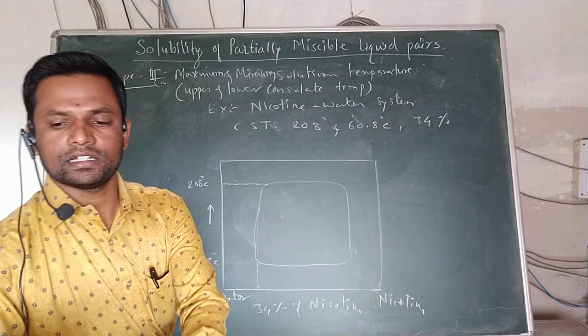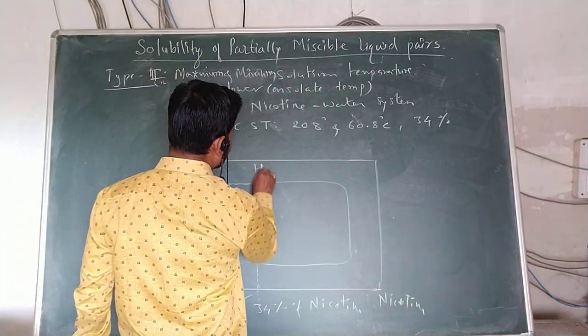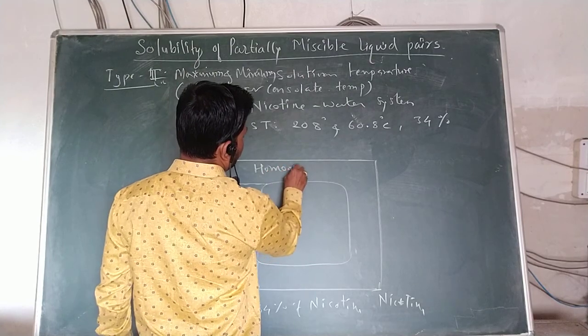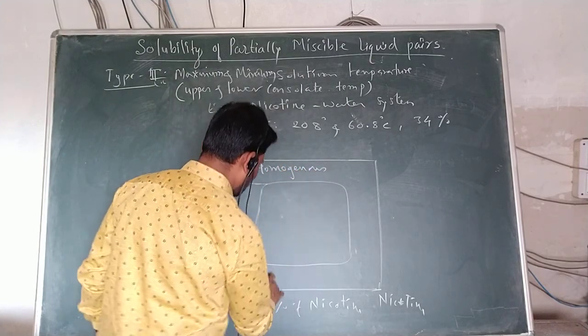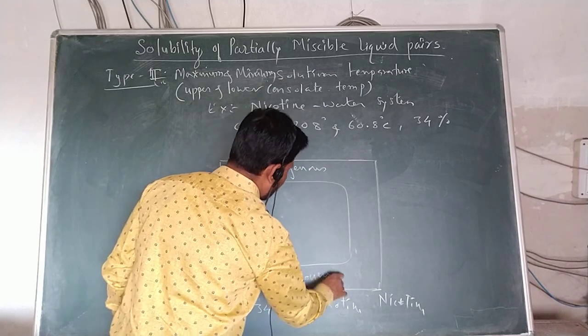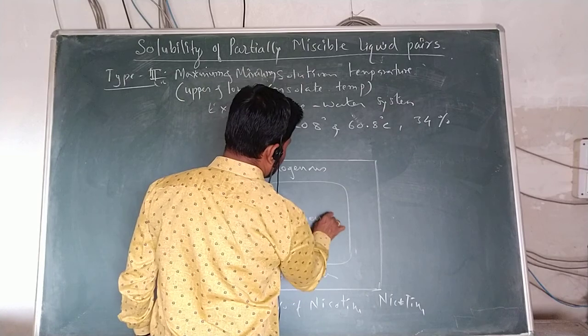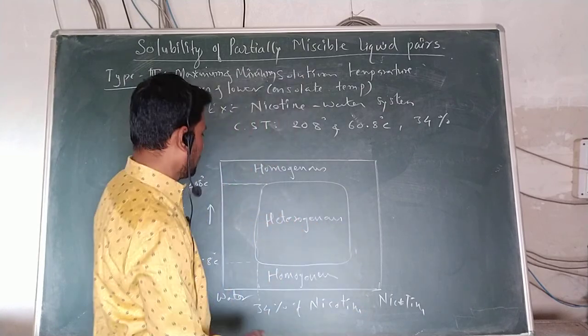What is important here? We have to understand very clearly, this is the homogeneous part, this is also a homogeneous part, but this is the heterogeneous part. Now see, what does it mean?